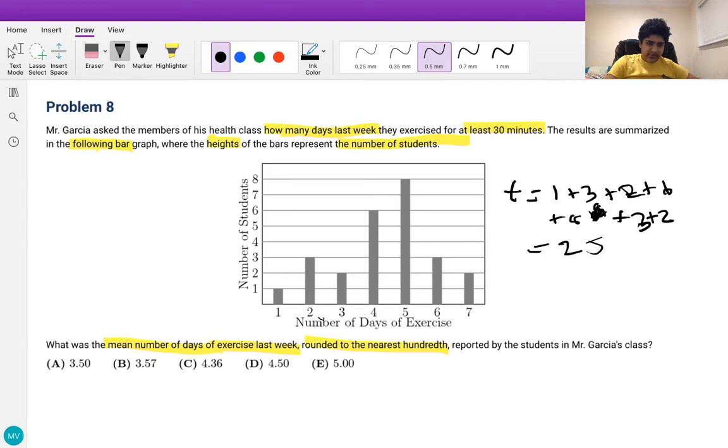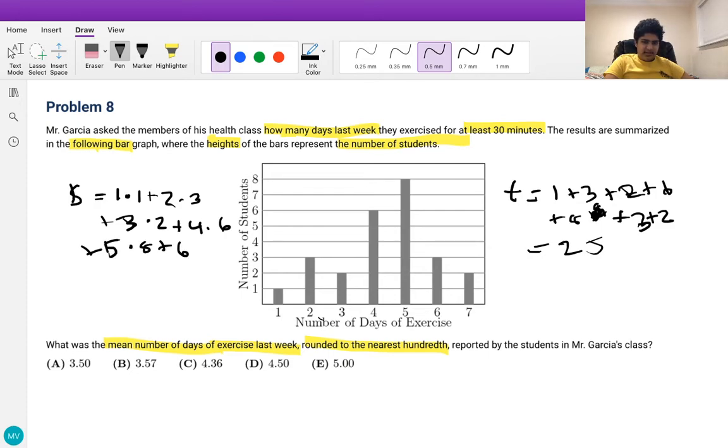This is going to be denoted by S. It is going to equal 1 times 1 plus 2 times 3 plus 3 times 2 plus 4 times 6 plus 5 times 8 plus 6 times 3 plus 7 times 2.